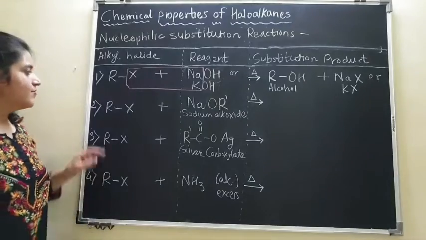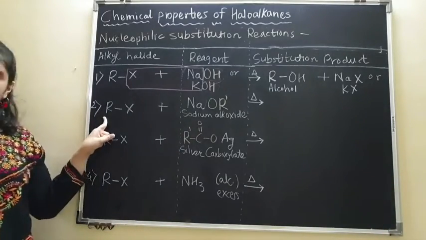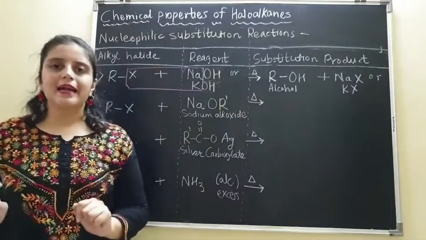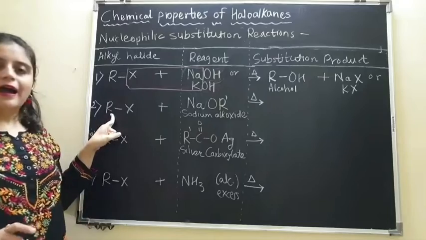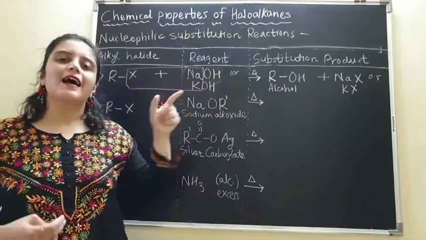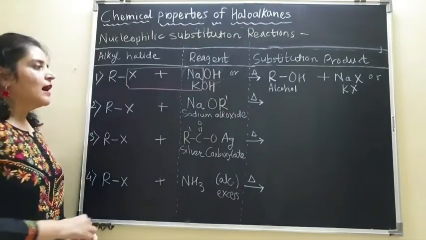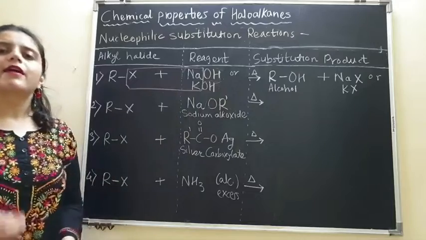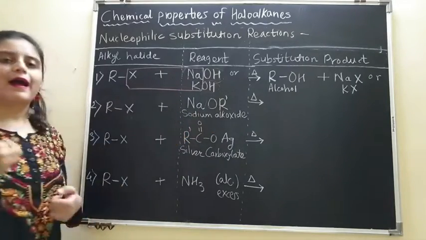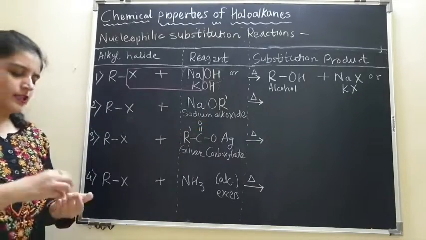Now let us go to the second reaction, RX plus NaOR dash. Now here this alkyl group and this alkyl group can be same and can be different. That is the reason we have denoted this R with just R and this alkyl group with R dash, but they can be same and they can be different. Now this OR dash is our nucleophile, so X will be replaced by OR dash, so the product is going to be ROR dash.